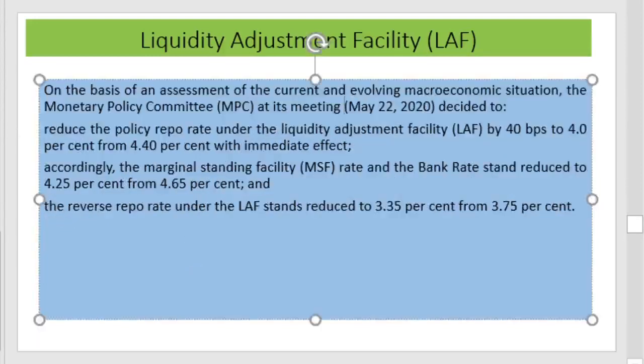On the basis of the assessment of the current and evolving macroeconomic situation, the Monetary Policy Committee at its meeting on May 22nd, 2020 decided to reduce the policy rate under the liquidity adjustment facility by 40 basis points to 4% from 4.4% with immediate effect.